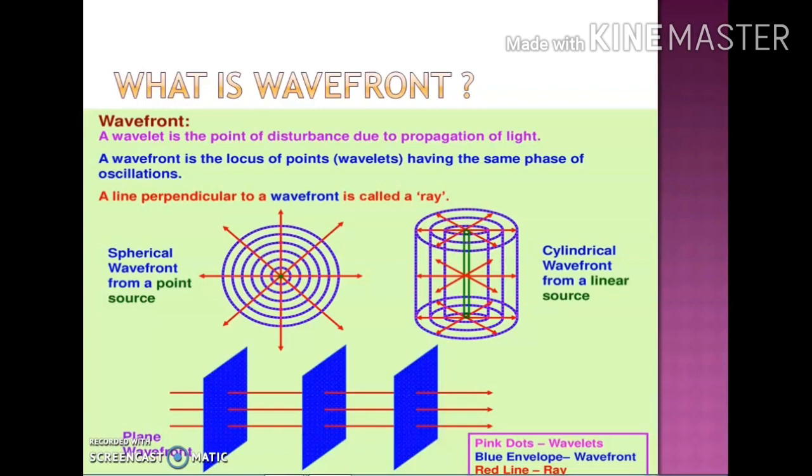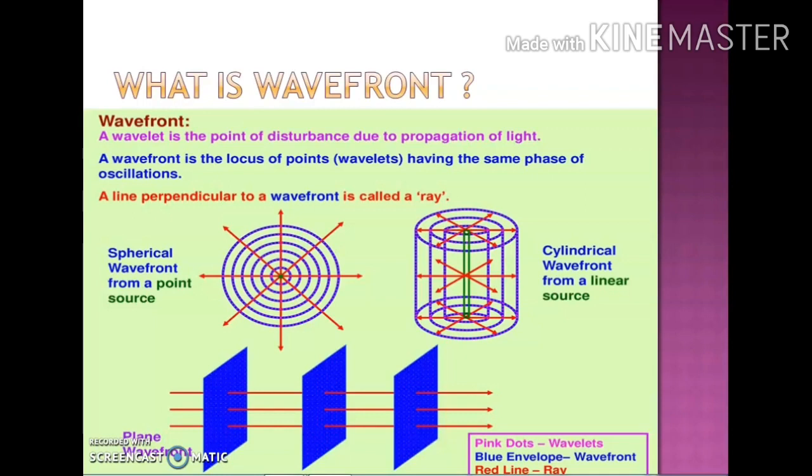In the second case, you can have the cylindrical wave front. For getting a cylindrical wave front, you have to use a linear source. In the picture you can see in green color the linear source, and it is producing a cylindrical wave front, which is in the form of a cylinder.